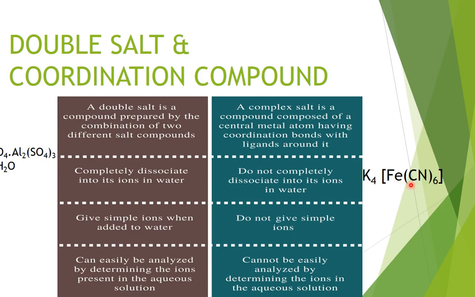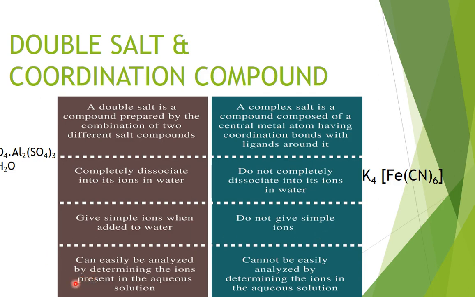They will not ionize. Double salt gives simple ions when added to water. But in a coordination compound, these do not give any simple ions.